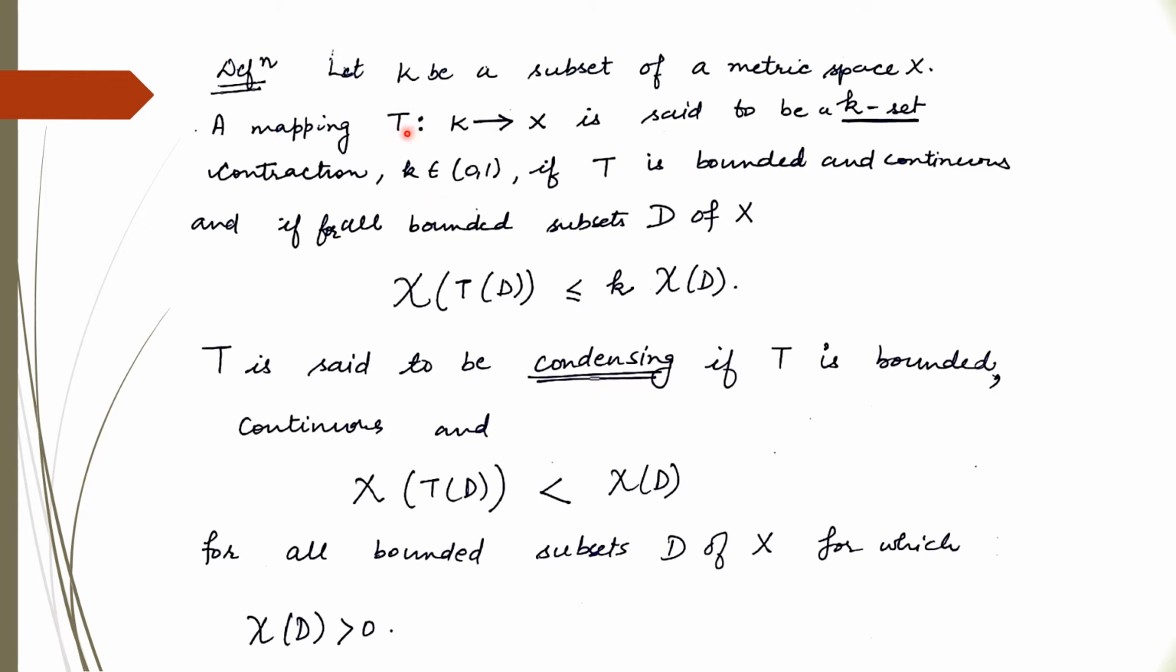And the mapping T is said to be condensing if T is bounded, continuous, and satisfies the inequality that the measure of non-compactness of TD is strictly less than the measure of non-compactness of D, where D is a bounded subset of X for which the measure of non-compactness is strictly greater than 0. So mapping T is said to be condensing if T is bounded, continuous, and satisfies this inequality for all bounded subsets D of X for which the measure of non-compactness is strictly greater than 0.